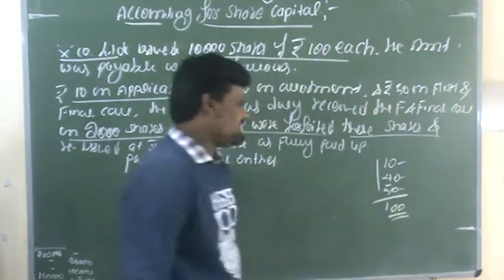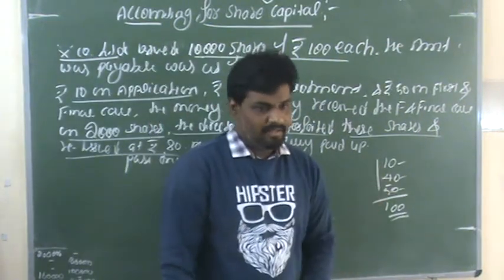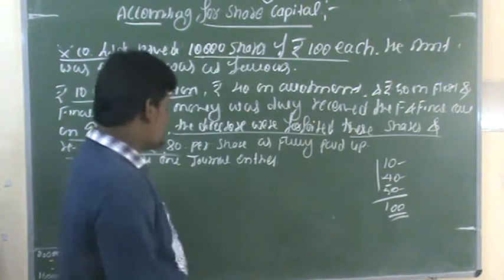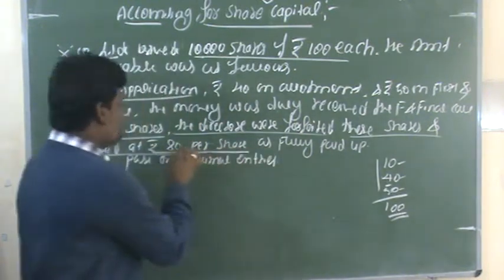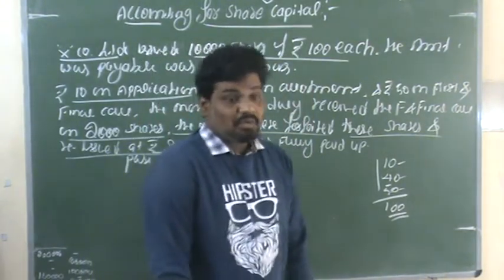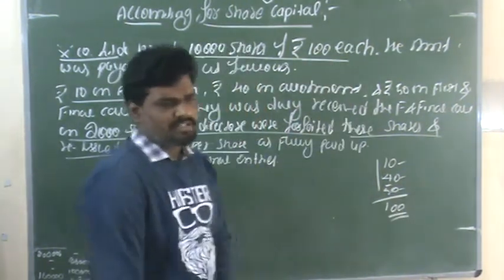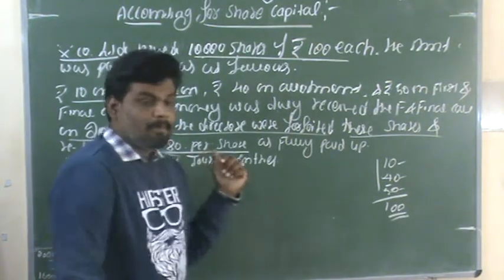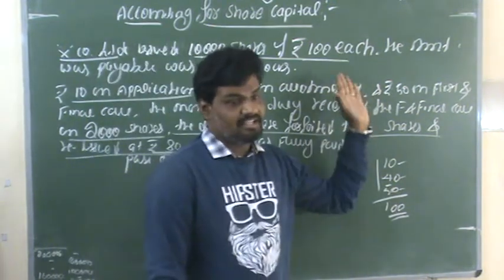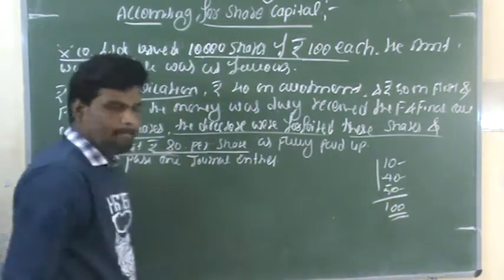And these shares were reissued. Whatever shares are forfeited by the company directors, those 2000 forfeited shares are reissued at rupees 80 per share. In the beginning, the value of each share was rupees 100. After the forfeiture, they are reissued to prospective buyers who are really interested in purchasing these forfeited shares, at a price of rupees 80 per share.